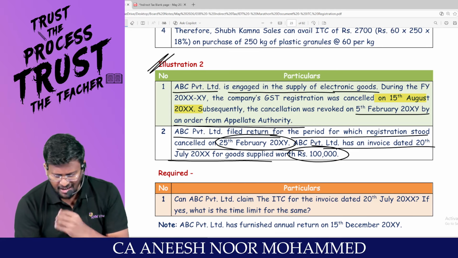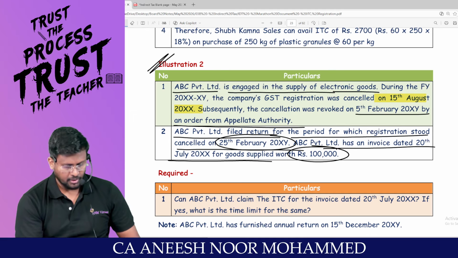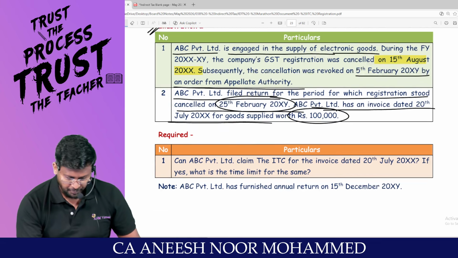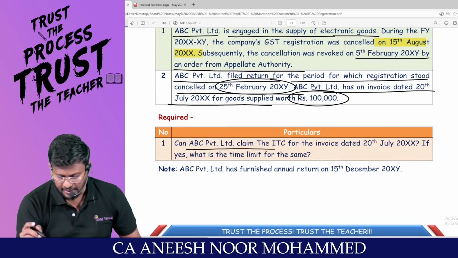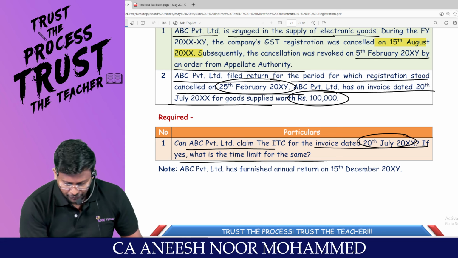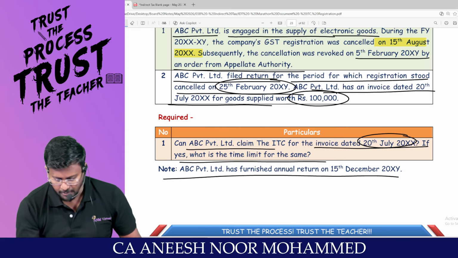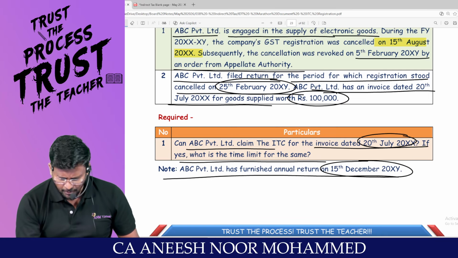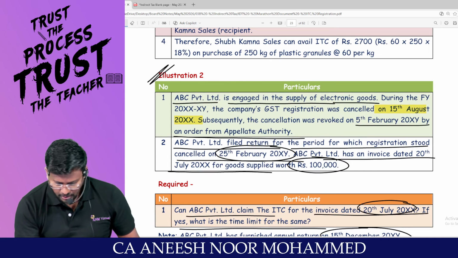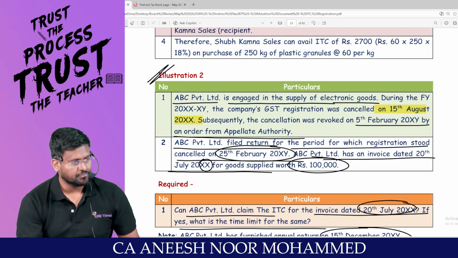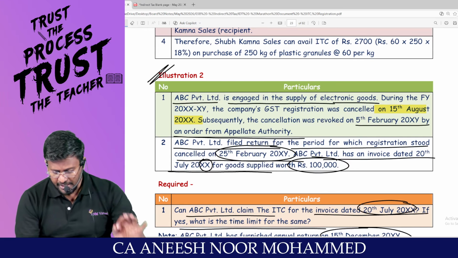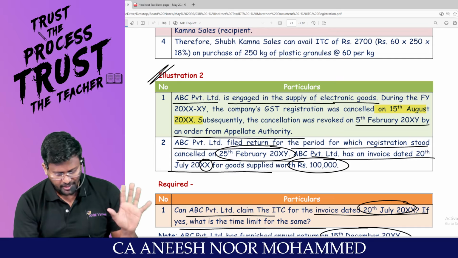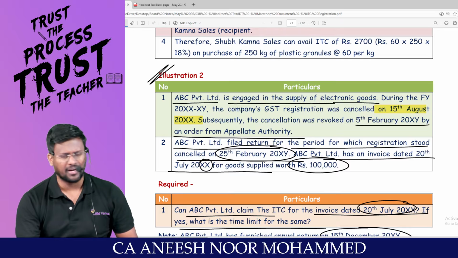So ABC Private Limited had an invoice dated 20th July. Sir, July is before cancellation or after cancellation? Before cancellation. Super, sir. Can ABC Private Limited claim ITC for the invoice dated 20th July? If yes, what is the time limit for the same? ABC Private Limited has furnished the annual return on 15th December, is the question. My dear lovable students, this is regarding 20th July 20XX. Correct? ABC Private Limited has an invoice dated 20th July 20XX for goods supplied worth rupees how much lakh? 1 lakh. What is the time limit, man?